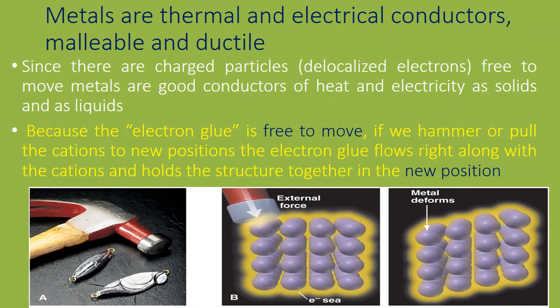When we hammer it, the sea of electrons flows together, keeping the metal ions separate. That avoids repulsion between similar charges, so the metal will not break when we hammer, but only changes its shape.